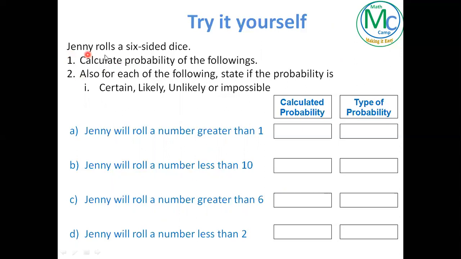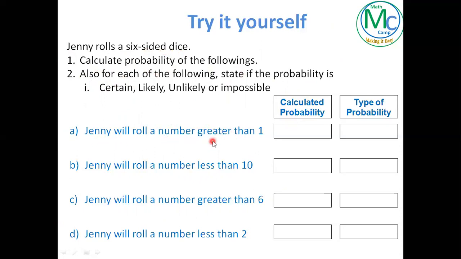So we have a question. Jenny rolls a 6-sided dice. We have to find out the probability of the following. There are some questions. We have to find out the probability of them, and we also have to show whether it is a certain, likely, unlikely, or impossible probability. So first we have to calculate each probability.